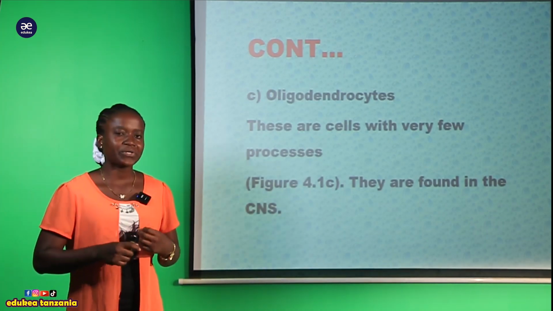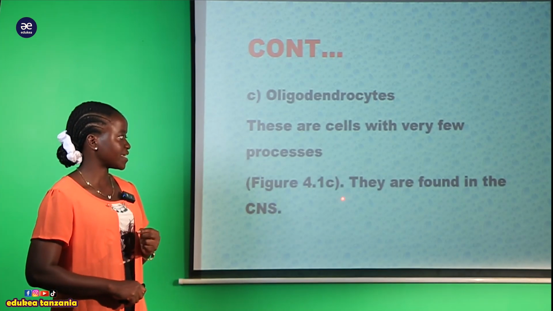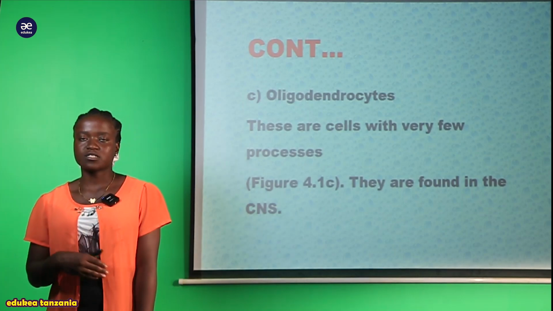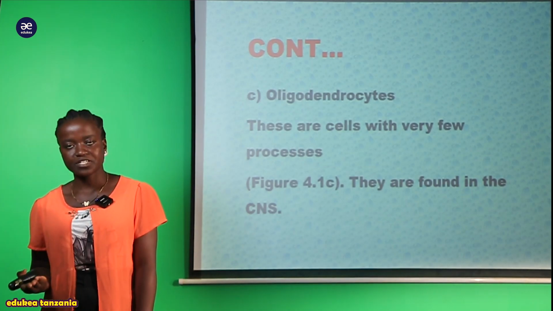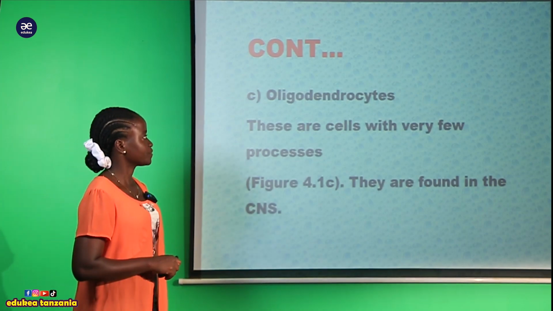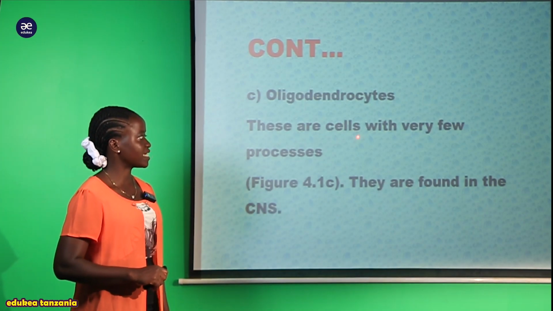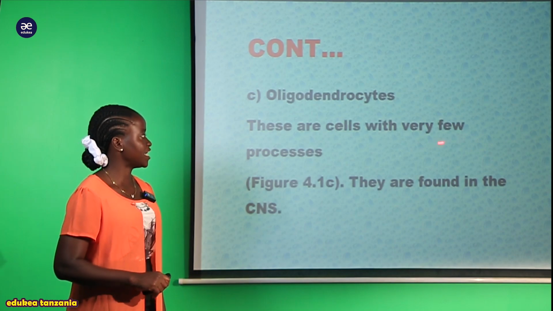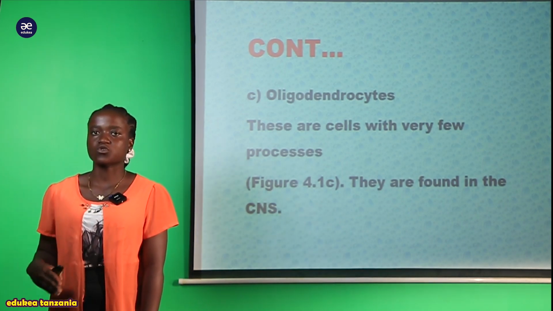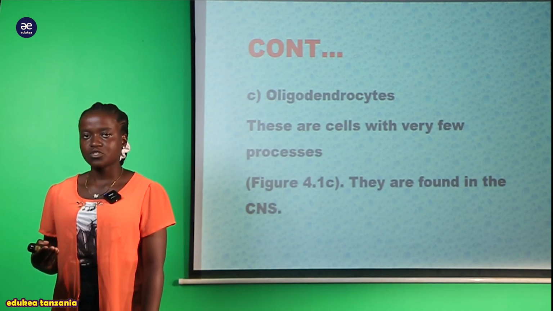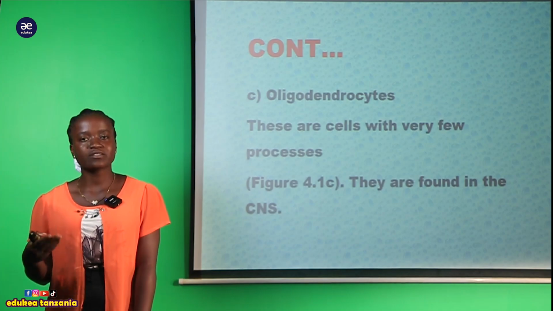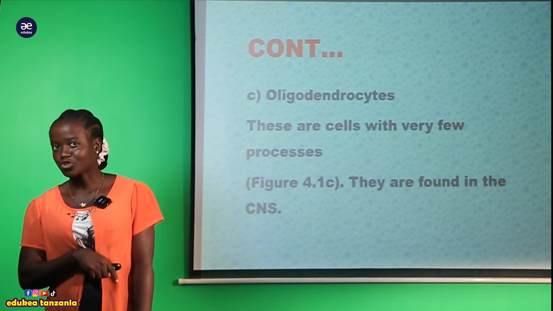We're going to see later on the figure 4.1c. They are found in the central nervous system. The thing that you have to know is that these cells are found within the central nervous system, and they are few in the process, meaning that these oligodendrocytes are cells with very few processes. Also, you can be asked to differentiate between the oligodendrocyte and the astrocyte.